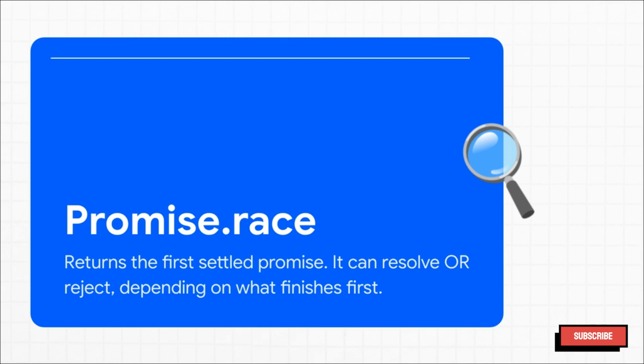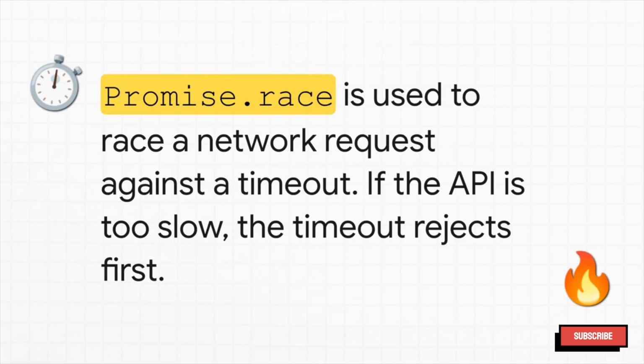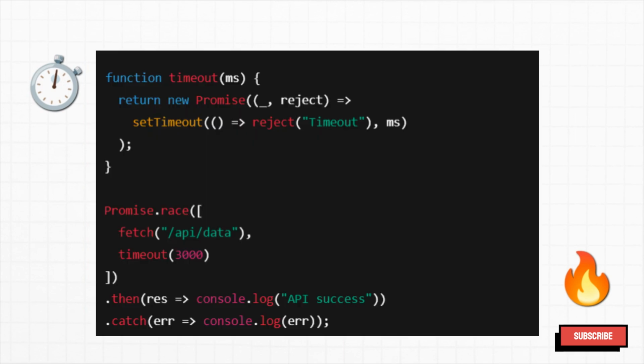If the fastest one rejects, Promise.race rejects. If it succeeds, Promise.race succeeds. Simple as that. And here we have it, the absolute classic must-know use case for Promise.race, creating a timeout. What you do is you race your actual network request against a simple timer promise. If your API call takes too long, that timer is going to win the race by rejecting first. It's an incredibly powerful way to stop your app from just hanging forever waiting on a slow network.